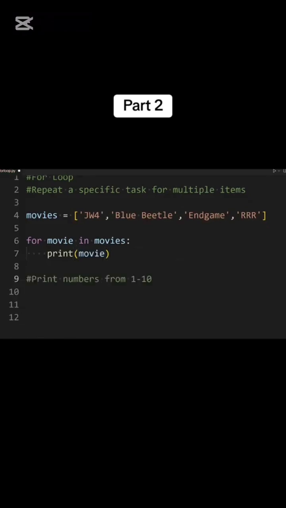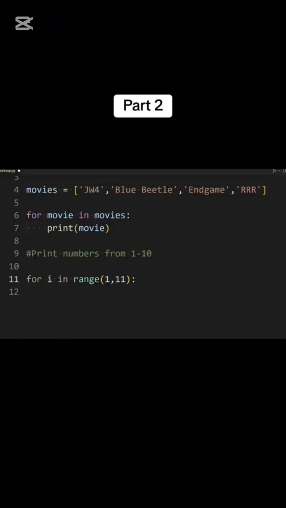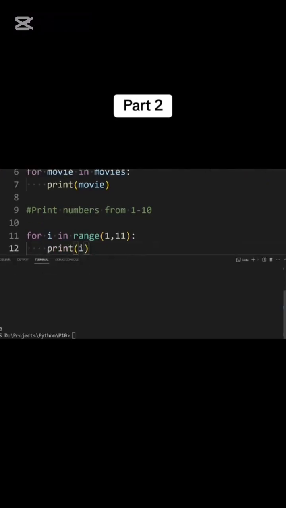If you want to print numbers from 1 to 10, you can use a for loop combined with the range function. For i in range 1 to 11, this range creates a sequence of integers. Here 1 is the start value and 11 is the stop value. So this will make a sequence from 1 to 10. The range function will stop at 11, so it won't be added in the sequence. After that, we are using i to iterate through all the items in the sequence and we will print them, and numbers from 1 to 10 are printed in our terminal.